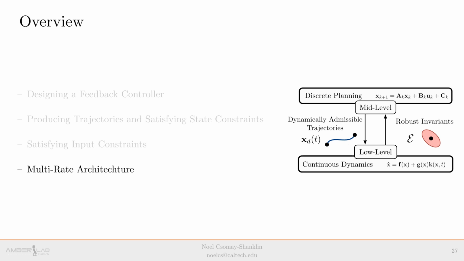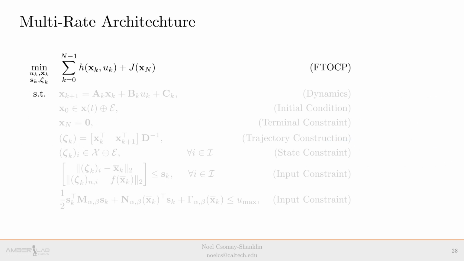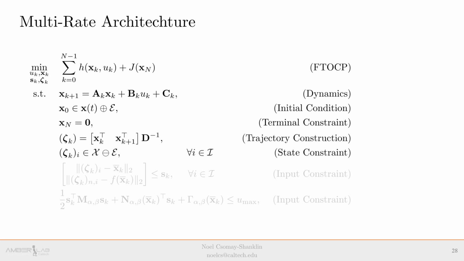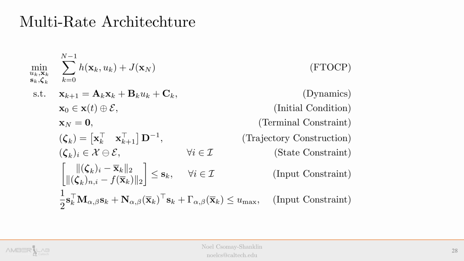Okay, now we are ready to put all the pieces together and demonstrate some simulation results. The complete MPC program is as follows. We minimize a quadratic running and terminal cost subject to various constraints, including the linearized dynamics, a relaxed initial condition which mirrors that of tube MPC to ensure recursive feasibility, a terminal constraint, constraints regarding the construction of dynamically admissible trajectories and robust state constraint satisfaction, and finally, input constraints.